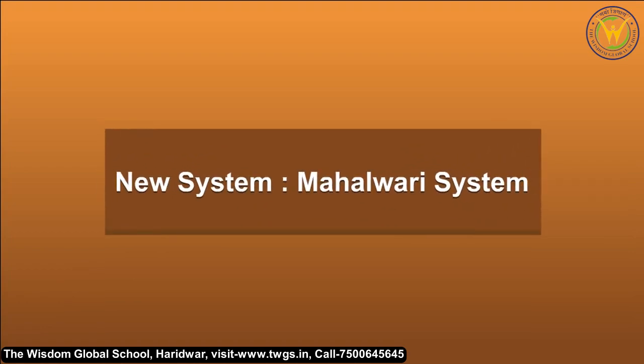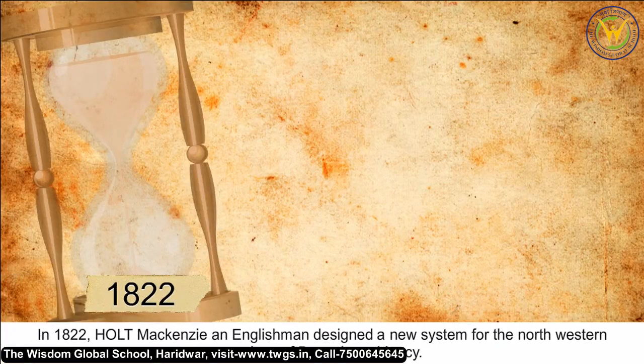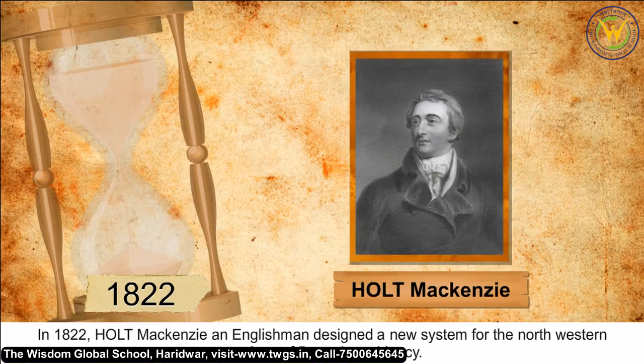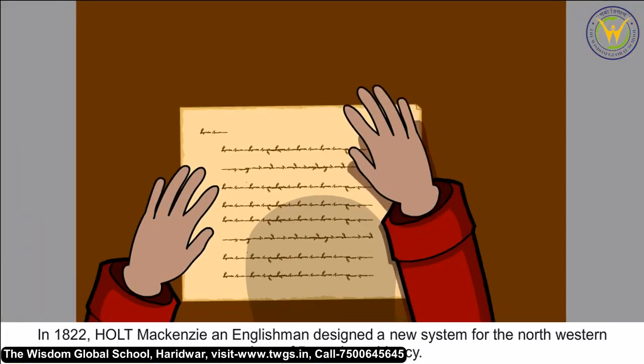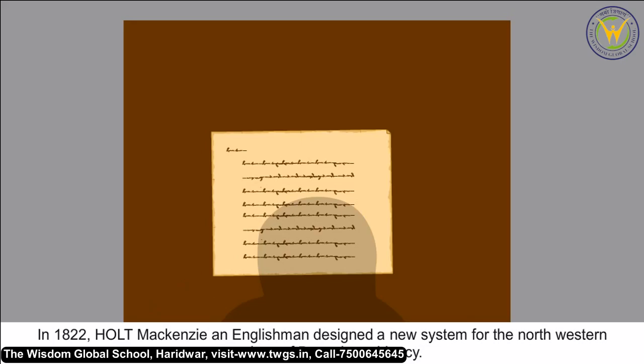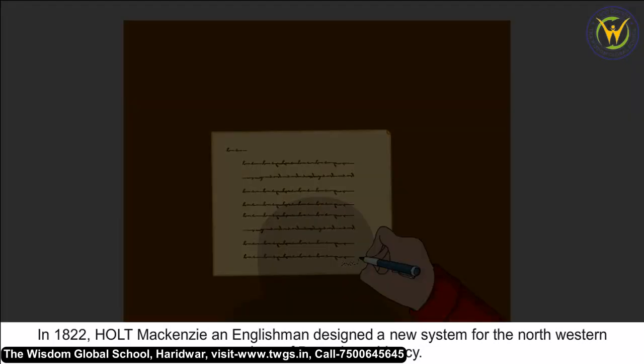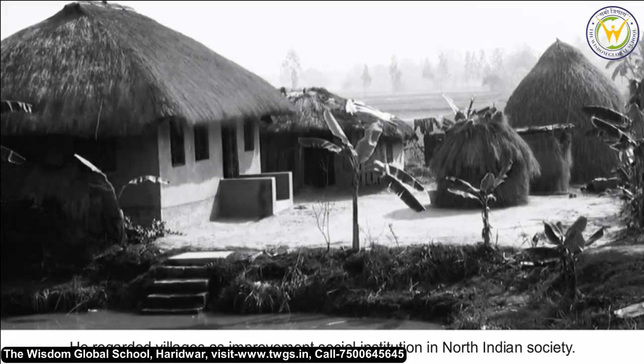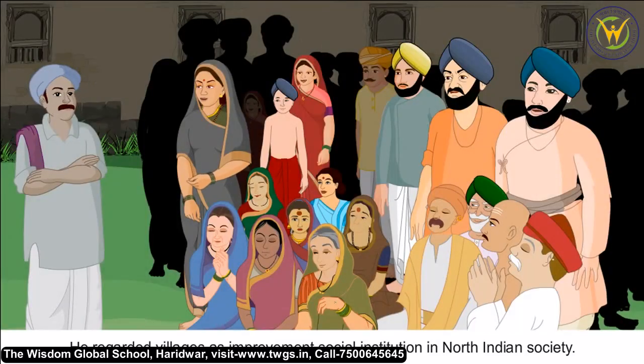New system, Mahalwari system. In 1822, Holt Mackenzie, an Englishman, designed a new system for the northwestern province of Bengal Presidency. He regarded villages as an important social institution in North Indian society.